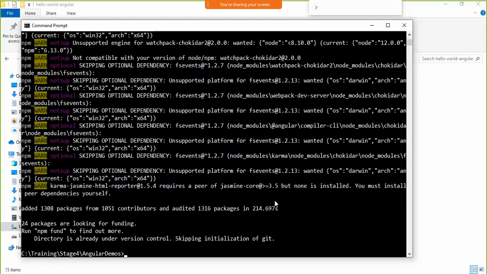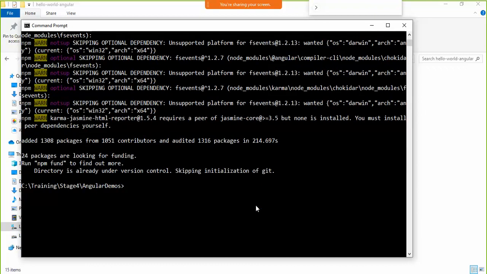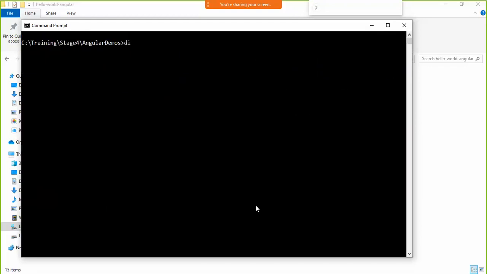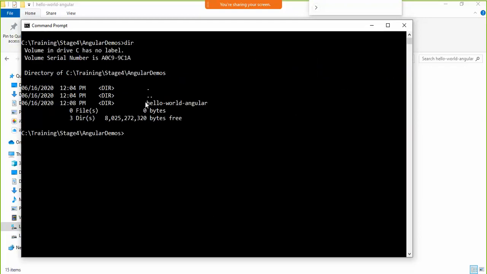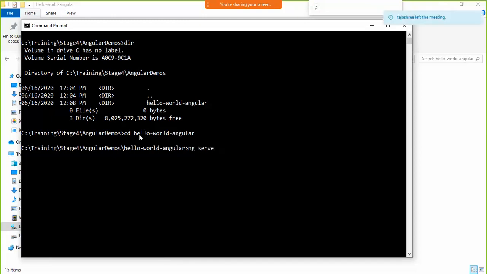Now how do I run this project? So first of all I have to switch to the directory of my project. Let's first clear it. I'll say dir. I have my project directory hello world Angular. I'll switch into that project. I'll say cd hello world Angular, and then here I can execute the command ng serve. Fine, this is going to first execute ng build on my project, then finally run my project. So I'm going to say ng serve and it's going to start my project.